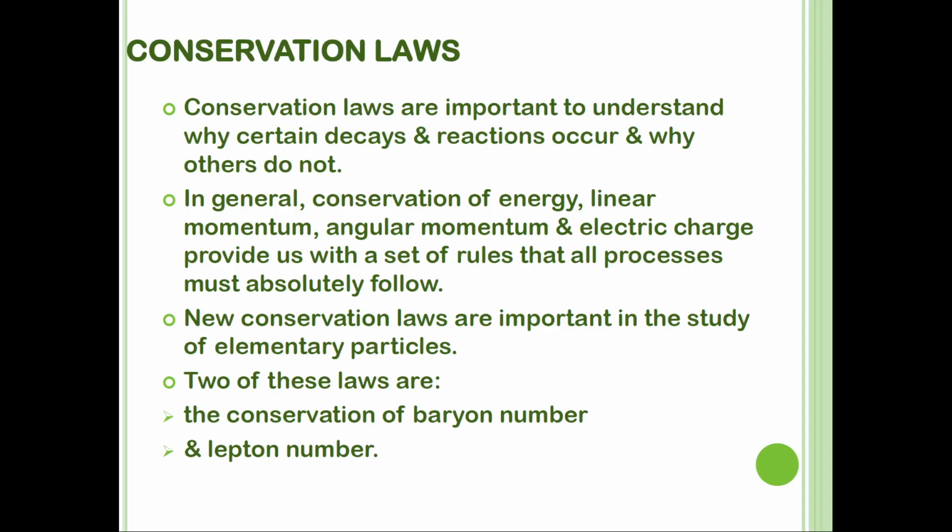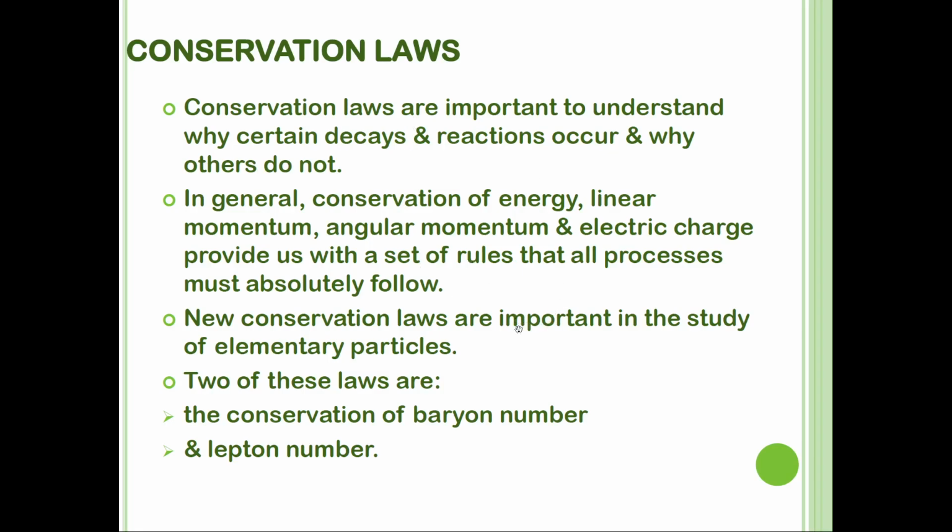If the number before the activity is the same as after the activity, it means the law is conserved. If you don't get the same value, it means the activity is not conserved or cannot happen.